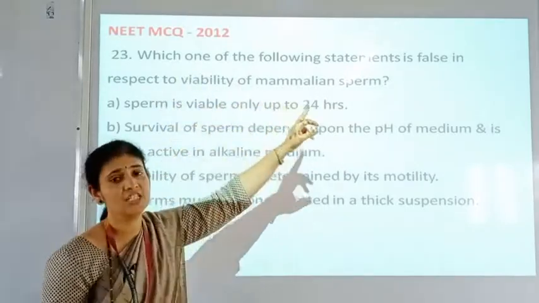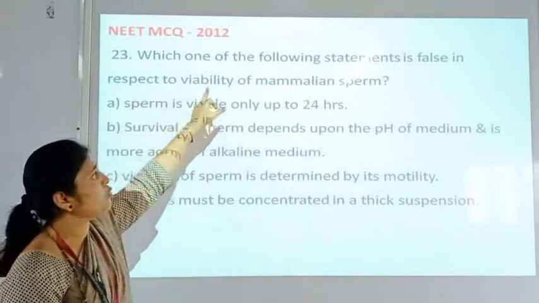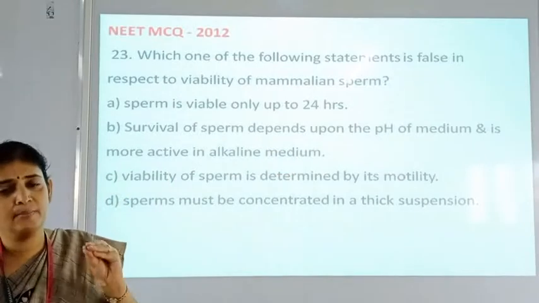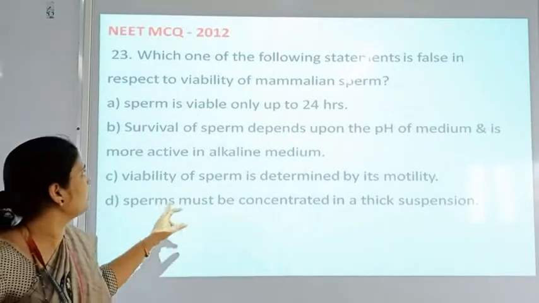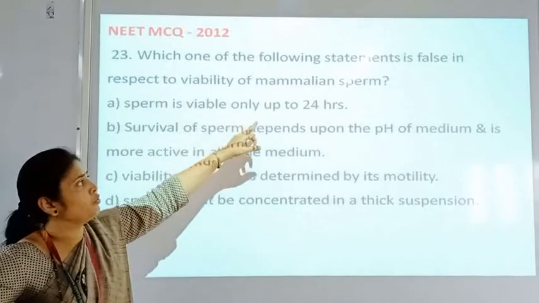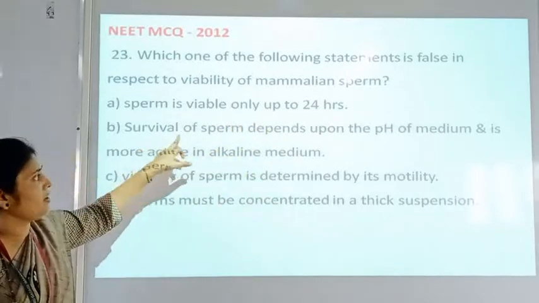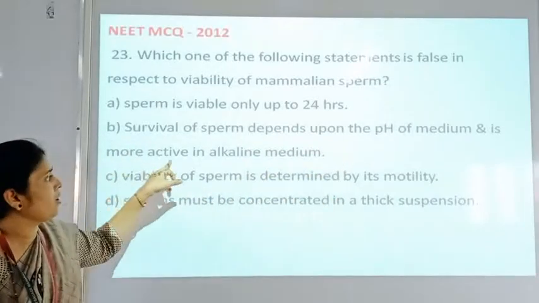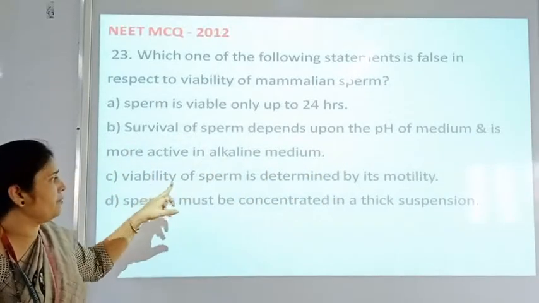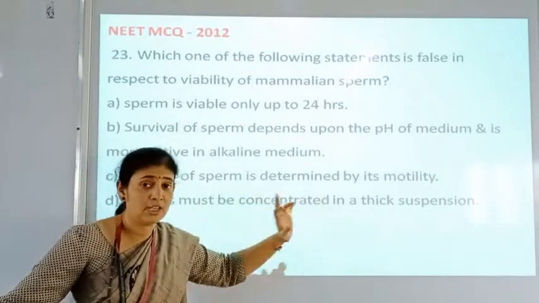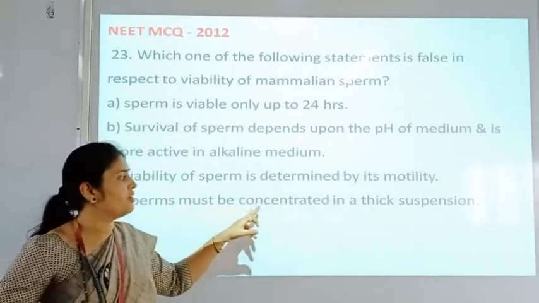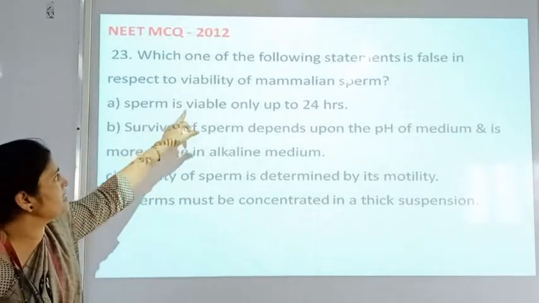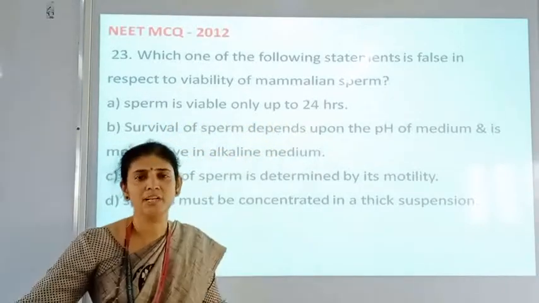the following statements is false in respect to viability of the mammalian sperm. We have to identify which statement is wrong related to viability of sperm here. Sperm is viable only up to 24 hours. Survival of the sperm depends on the pH of the medium and is more active in alkaline medium. The viability of sperm is determined by its motility, and sperms must be concentrated in a thick suspension. So here it says sperm is viable only up to 24 hours.